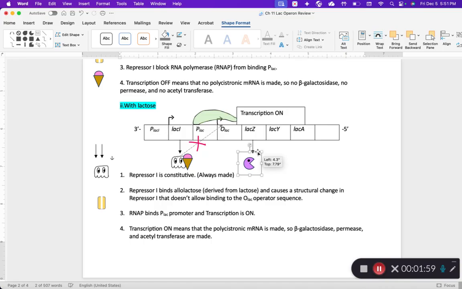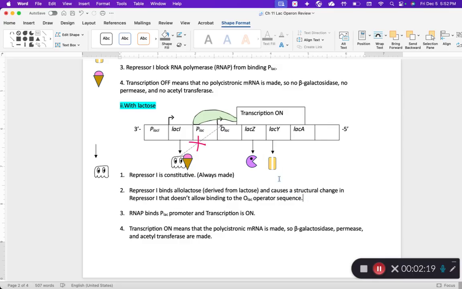and we're going to have our permease being made also. And this last bit here, it's going to be the acetyltransferase. That enzyme is also made too.